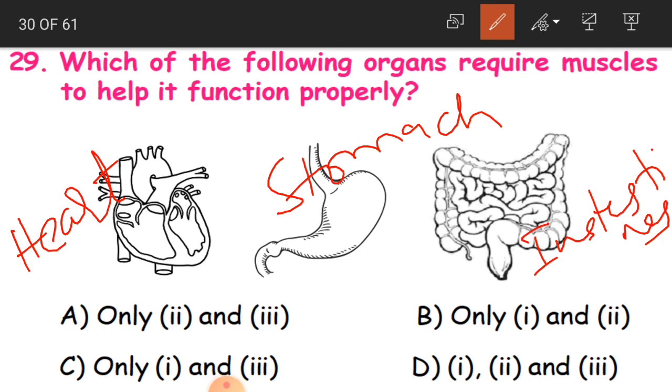Okay, A option is only 2 and 3. If you say this is the first organ, this is the second organ, and this is the third organ, so only 2 and 3 is only stomach and intestine. B is only 1 and 2, only heart and stomach. C is only 1 and 3, only heart and intestines. D is only 1, 2 and 3, that is all 3. So the correct option is the last one, that is all 3. All 3 organs require muscles to help them function properly.